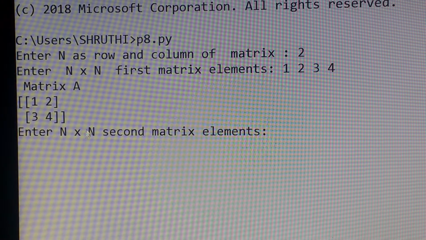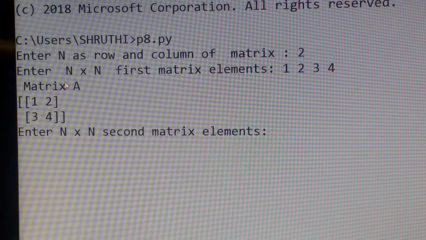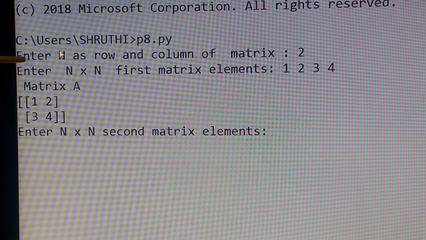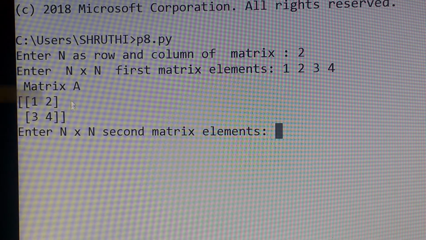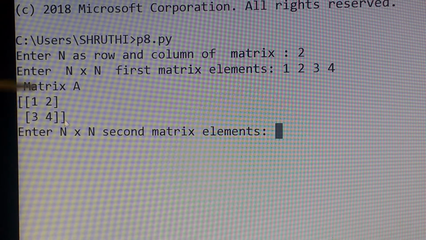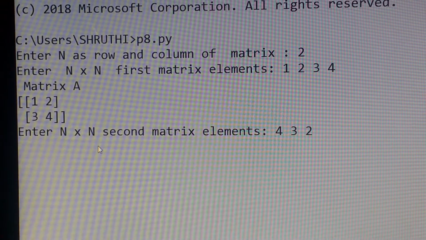Now I have to enter my second matrix elements. As my rows and columns are the same for matrix A and matrix B, it will not ask again how many rows or columns the second matrix needs. So it is common for both matrix A as well as matrix B. So 4 space 3 space 2 space 1.